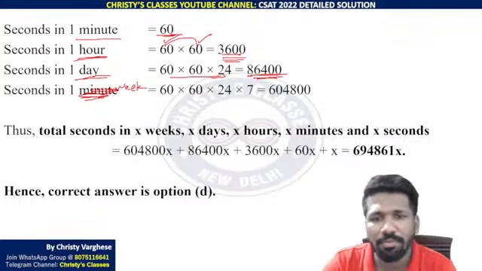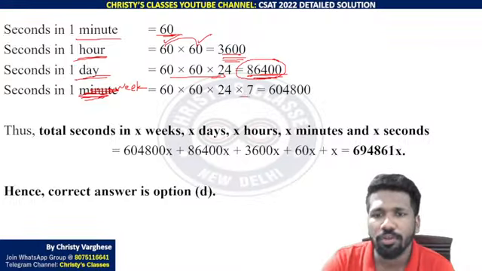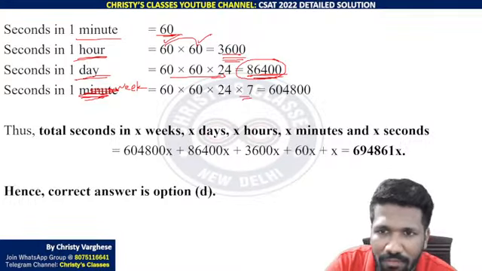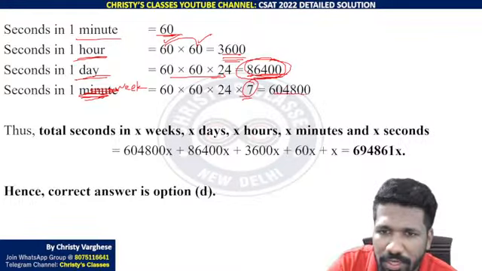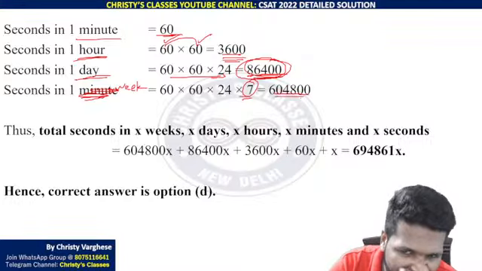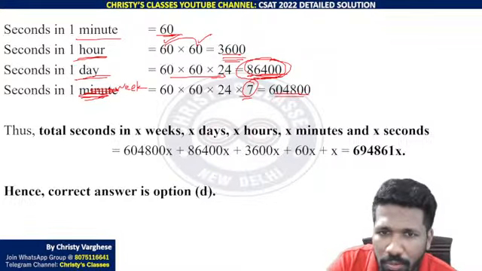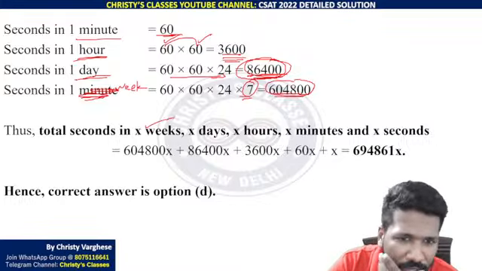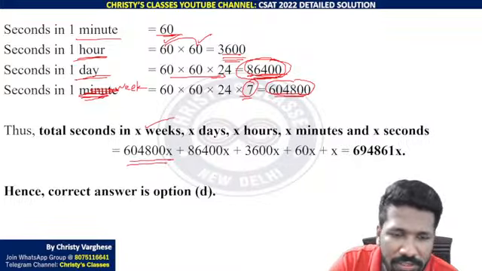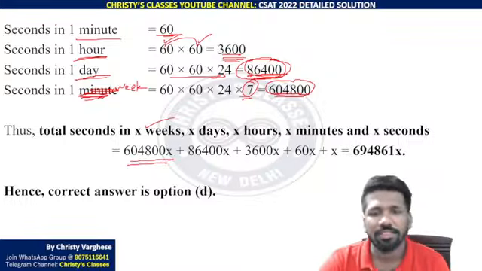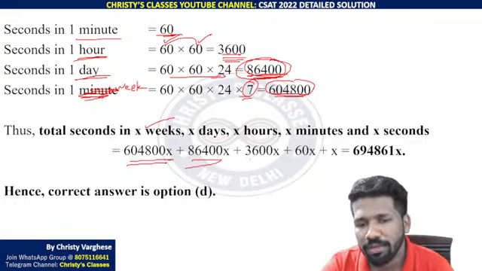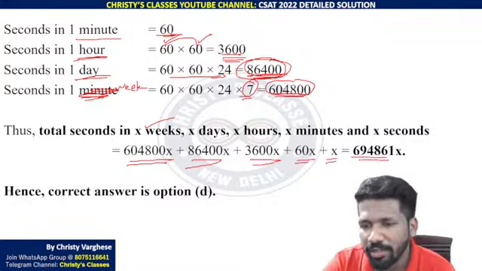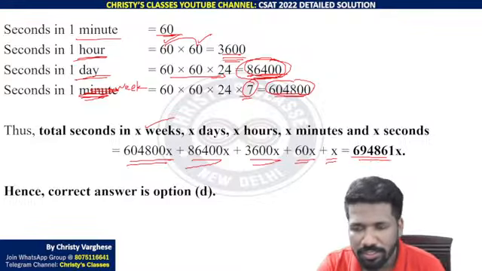In a week there will be 86,400 into 7, because 7 days in a week, na? 1 day 86,400, so 7 days, 7 into 86,400, that is 6,04,800. Now the question says X weeks are there, so X into 6,04,800 X plus 86,400 X plus 3,600 X plus 60 X plus X. Adding all, you will get 694861 X.